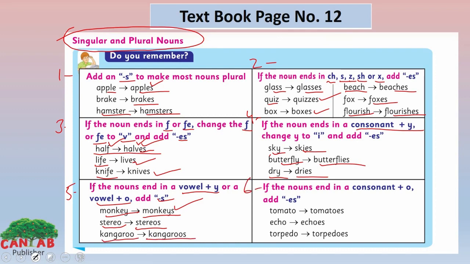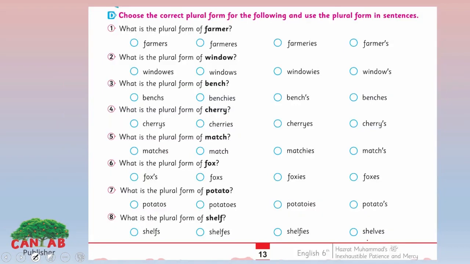If the nouns end in a consonant plus o, we add es, like tomato, tomatoes. What have we added? Es here. Echo, echoes. Torpedo, torpedoes. Look at the exercises.